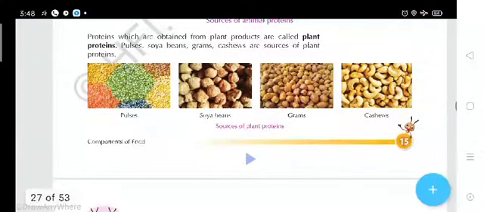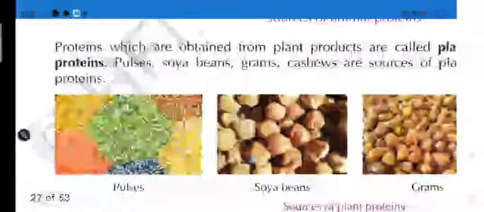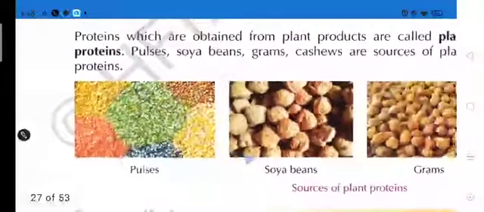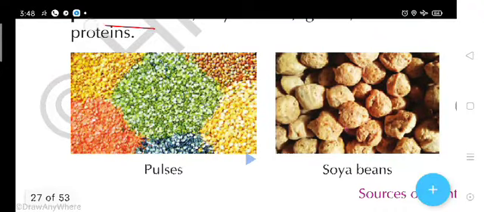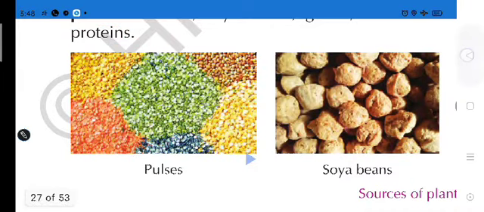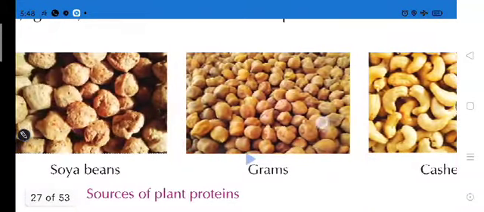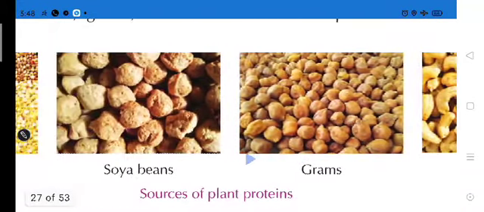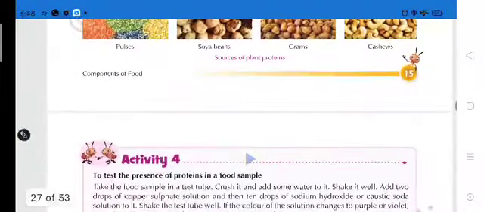Here are some pictures: pulses, soybeans, grains, cashews. I can zoom in. Yes, pulses. Can you see? These are pulses. What kind of components do these contain? These contain proteins. And here, soybean. All these pictures are showing us foods which contain protein. They are looking very fine. They are sources of plant protein.